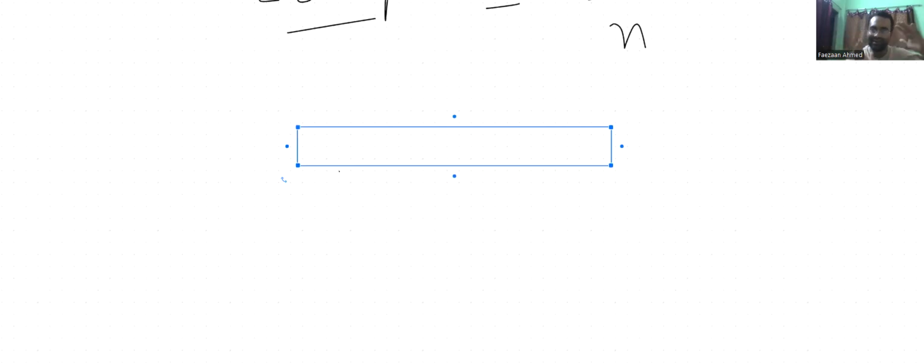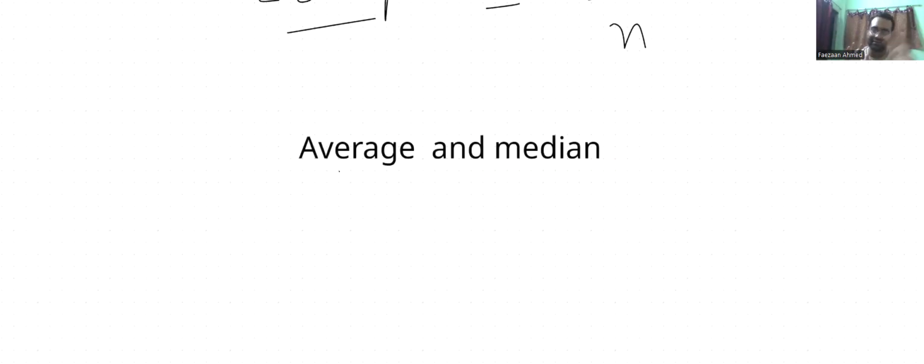Average will be just the sum of all the offers given, divided by the number of students. But median will give you the middle picture, which means that if you arrange all the offers, whatever the middle number is corresponds to the median. If you arrange everything in a straight line, in either descending or ascending order, then the middle term will give you the value of median.